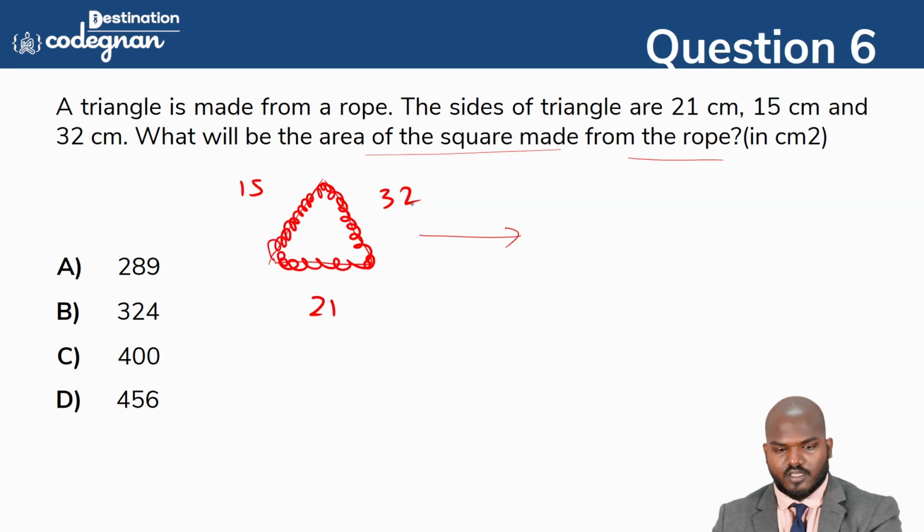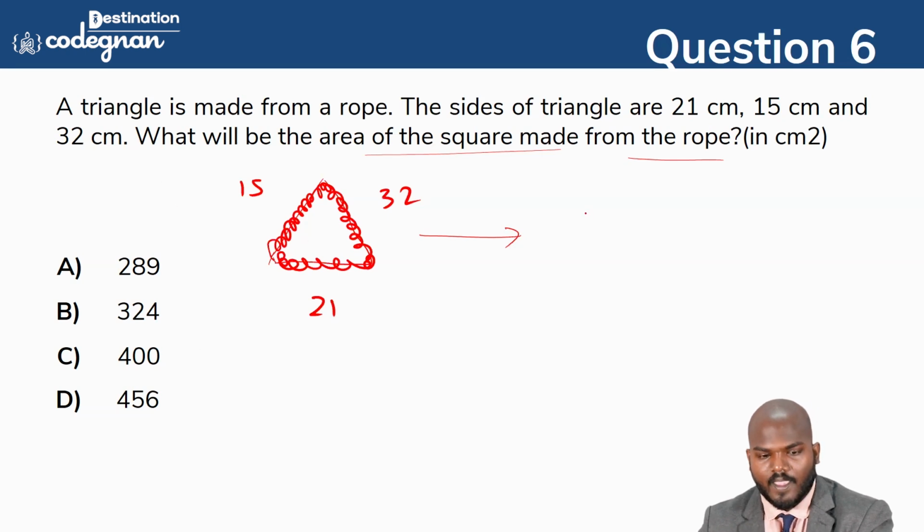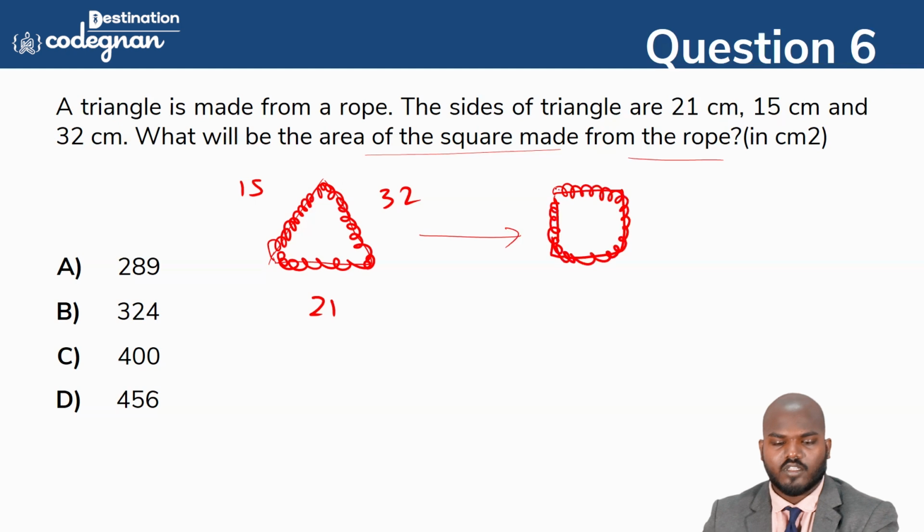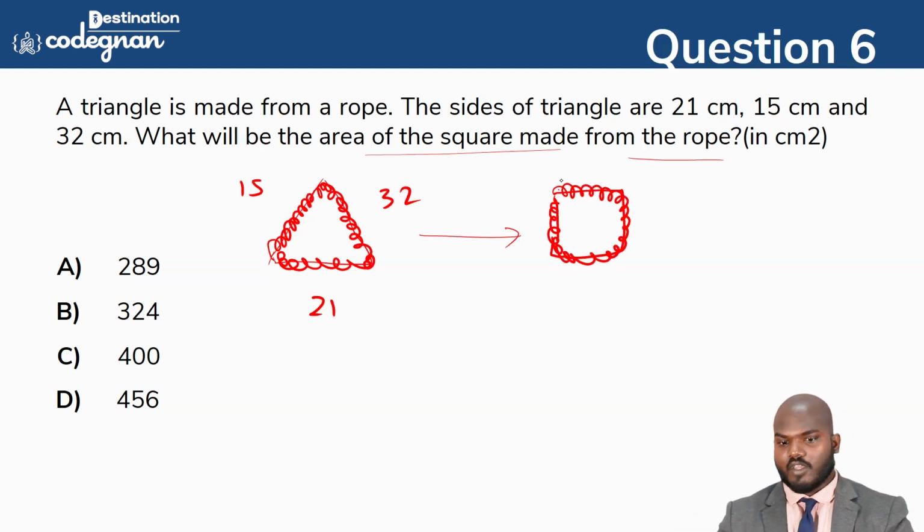You see here, guys. So it is initially a triangle. Once it is bent, it will become a square properly. Okay, so in this one it will become a square shape. Sorry, it is a square only. I made it like a circle here. Okay, it is a square only. So going to this one, guys, we can check it out. We can conclude one thing, that the perimeter of the triangle is equal to the perimeter of the square.